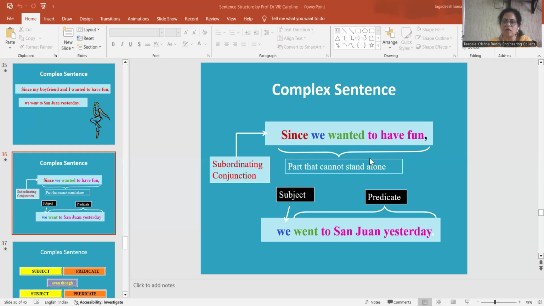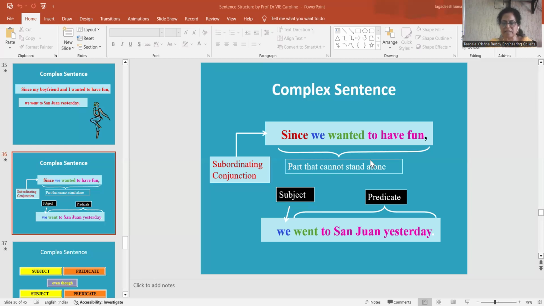It has to depend on the other part. Who went, what for? A lot of questions are raised. We wanted to have fun. Where are they going? What fun are they going to have? Who are they? So many questions arise. So the part of the sentence which cannot convey the meaning is called a dependent clause.